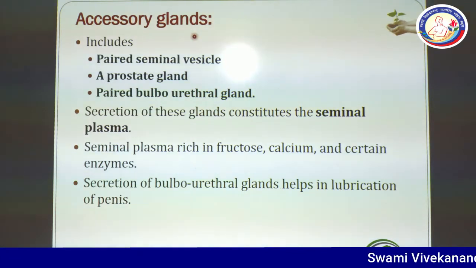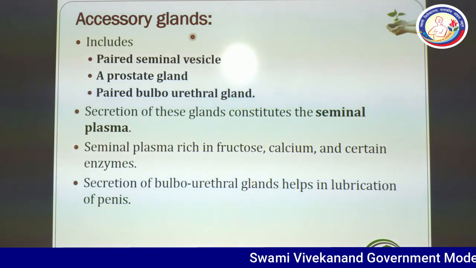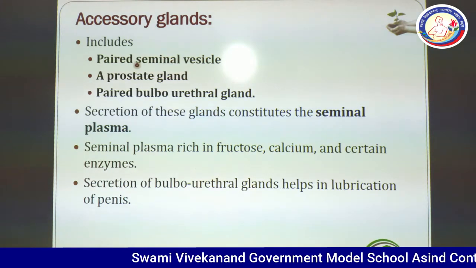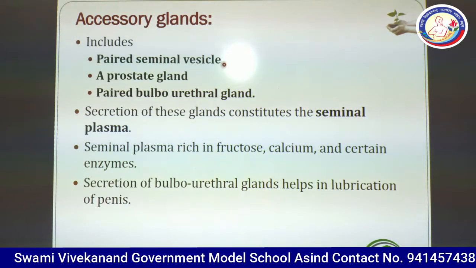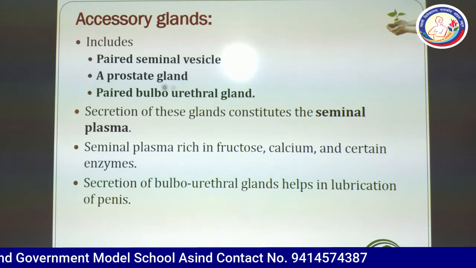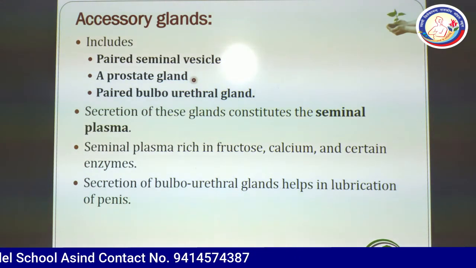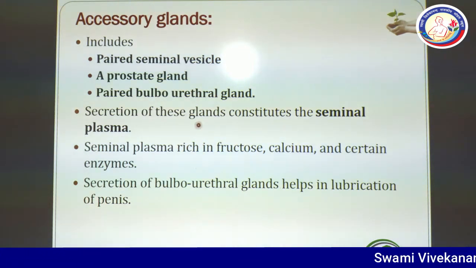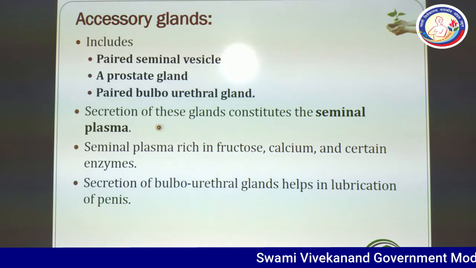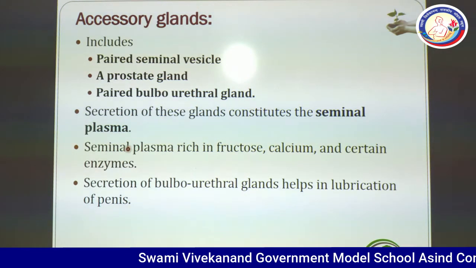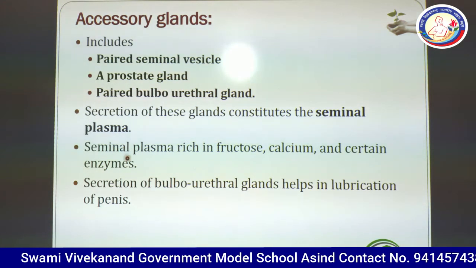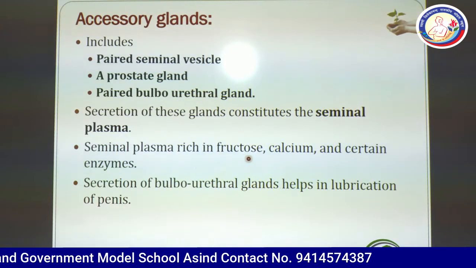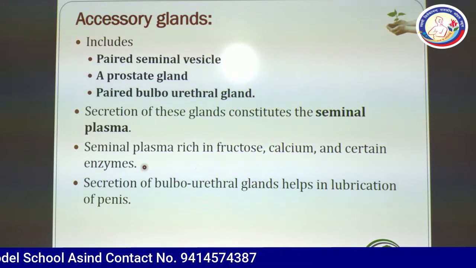Accessory glands. Accessory glands include a pair of seminal vesicles, a prostate gland, and a paired bulbourethral gland. Secretion of these glands constitutes the seminal plasma. Seminal plasma is rich in fructose, calcium and certain enzymes.